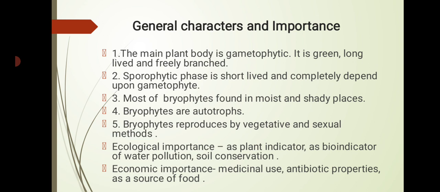The first point is general characters and importance. The main plant body is gametophytic. It is green, long lived and freely branched. The sporophytic phase is short lived and completely dependent upon the gametophyte. Most bryophytes are found in moist and shady places. Bryophytes are autotrophs, which means they make their own food. Bryophytes reproduce by vegetative and sexual methods.